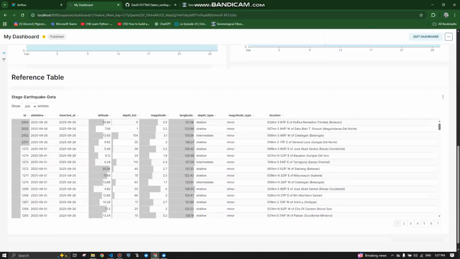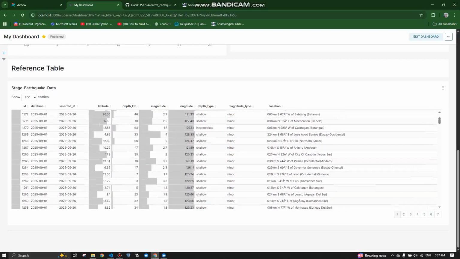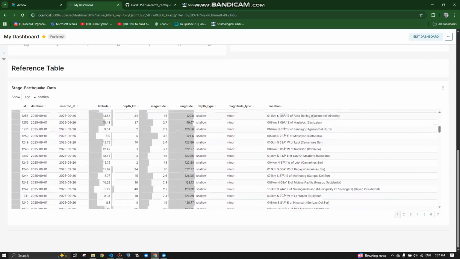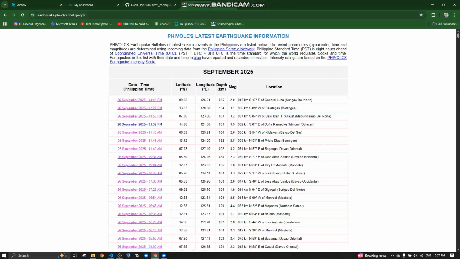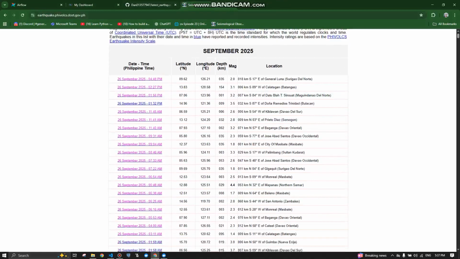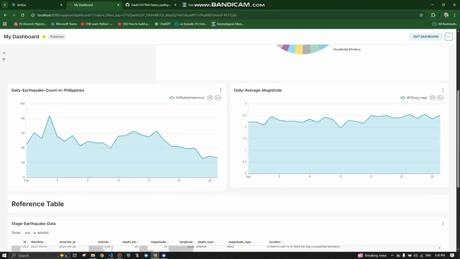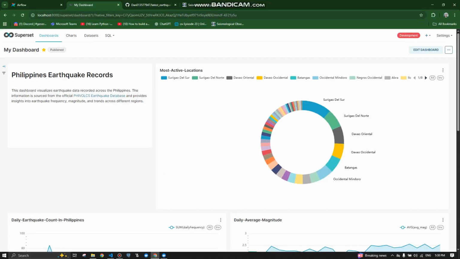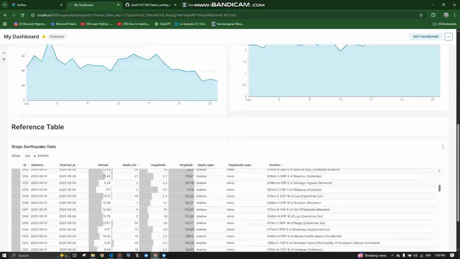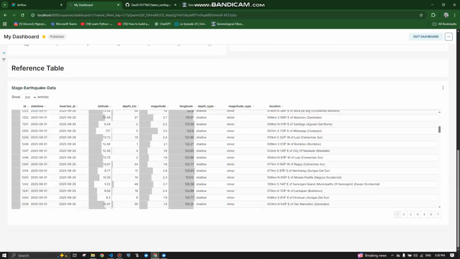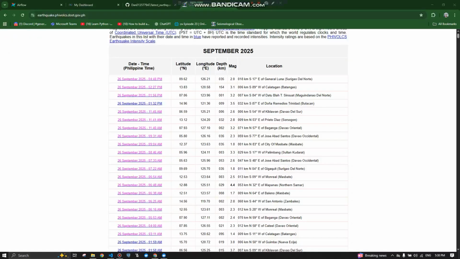Then here, this is the landing table of whenever I get new data from this website. The data lands in this table, the stage earthquake data, and these three charts are referencing from this table. As you can see here, this is the newest. These are the newest earthquakes.